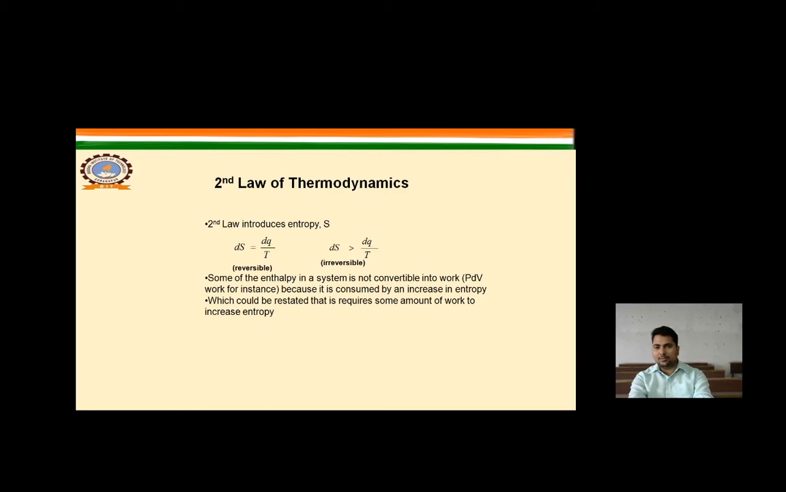According to the second law of thermodynamics, in the yesterday video we discussed the Clausius statement and Kelvin-Planck statement. But for reversible and irreversible processes, the second law of thermodynamics says that dS, the change of entropy, is equal to dQ by T. It is an irreversible process. So when entropy dS is greater than dQ by T, some of the enthalpy in a system is not convertible into work because it is consumed by an increase in entropy, which requires some amount of work to increase the entropy.